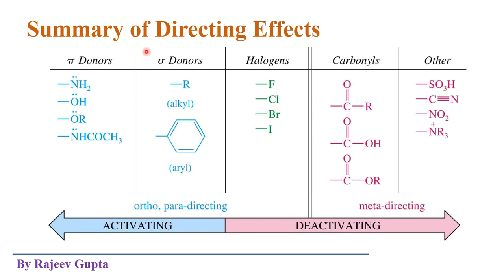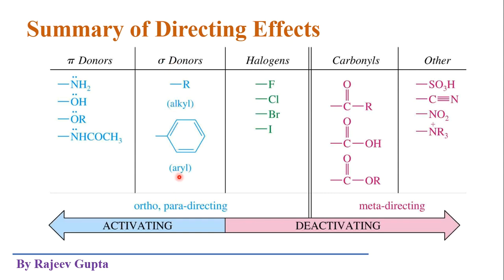So due to this shifting of sigma electrons from this alkyl group or aryl group towards the ring where substitution takes place, these make that ring more electron rich and these electrons will be more available for aromatic electrophilic substitution.